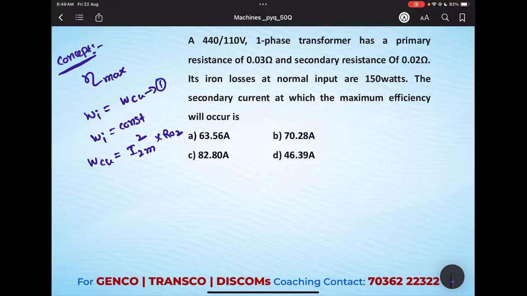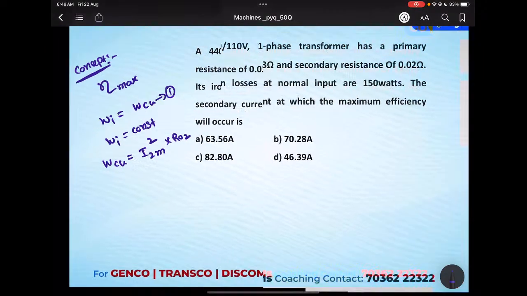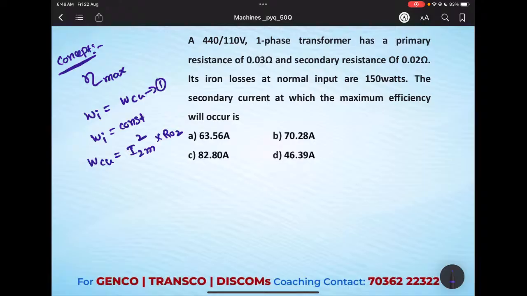Let's take this as equation 1. From equation 1 we can calculate copper losses. As iron losses are given, we can calculate the copper losses, and from that we can calculate I2. For that we need to calculate one more term, R02. What is R02? The resistance shifted towards the secondary side of the transformer. The formula is R02 equals R2, the secondary side resistance, plus R1 dash. What is R1 dash? The primary resistance shifted towards the secondary side. We calculate it as (V2 by V1) whole square into R1. Just substitute the given values.